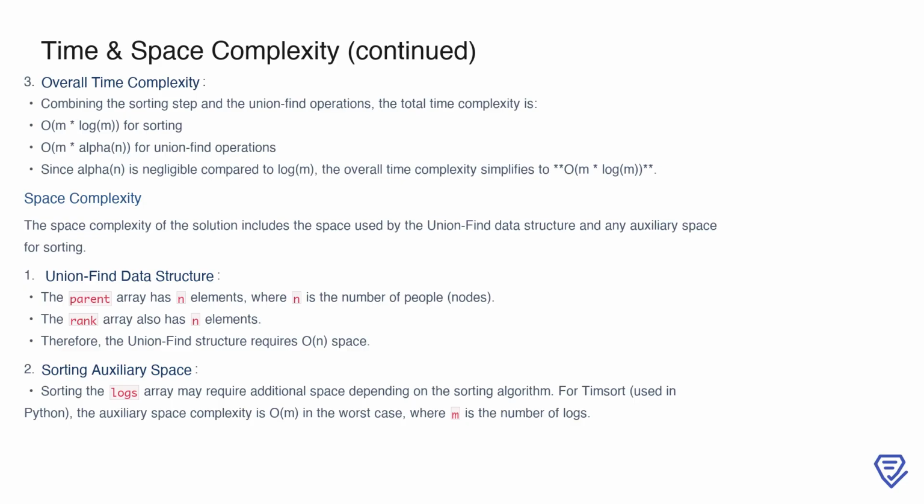Moving on to space complexity, we account for the union find data structure and any auxiliary space used during sorting. The union find structure requires space for 2 arrays, the parent array and the rank array, each of size n, where n is the number of people. This contributes O(n) to the space complexity. Sorting the logs may also require auxiliary space, depending on the sorting algorithm. In Python, timsort, the default sorting algorithm, requires O(m) space in the worst case. Thus, the total space complexity depends on both n and m.